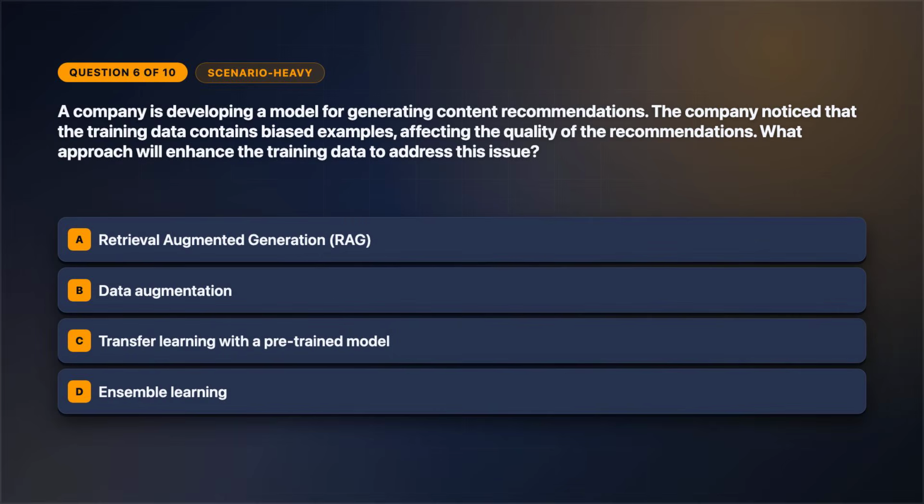Okay, question 6. Likely distractors ahead. A company is developing a model for generating content recommendations. The company noticed that the training data contains biased examples, affecting the quality of the recommendations. What approach will enhance the training data to address this issue? Select one answer. Review the answer choices on screen.